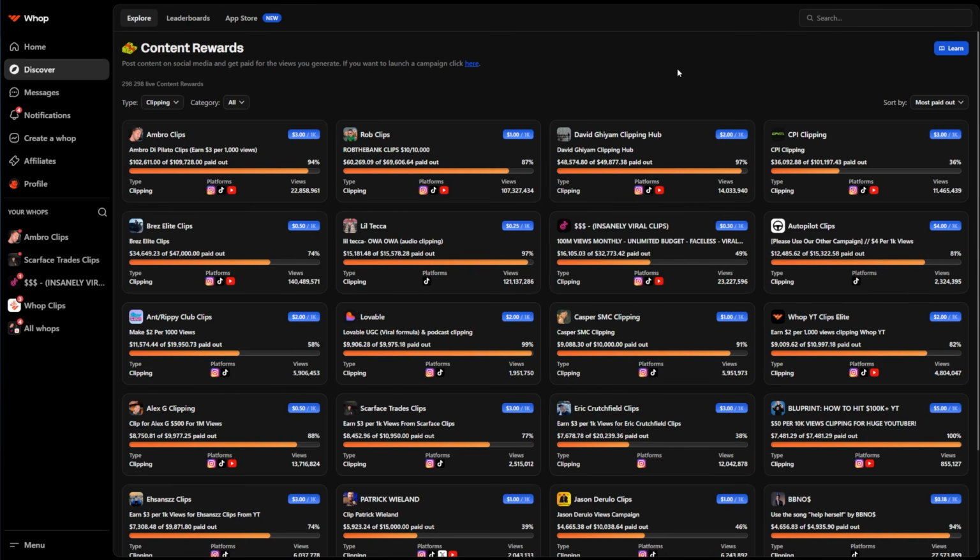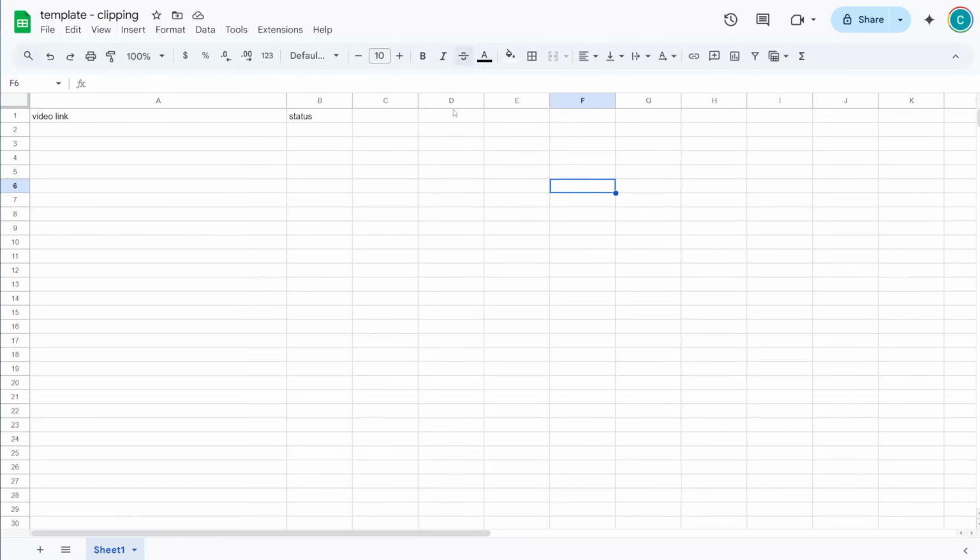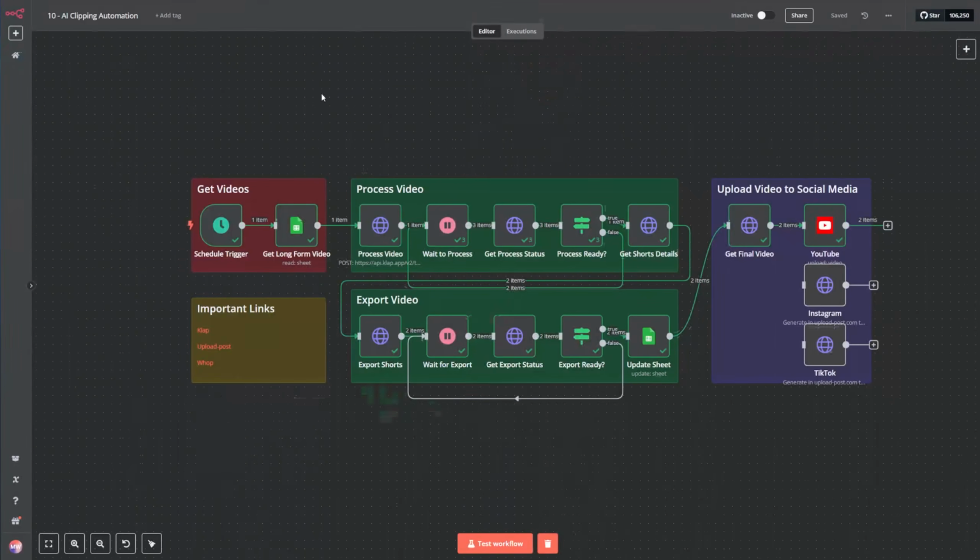While testing it, I found out that income was really limited by the amount of clips that I could make in a day. And to earn a serious amount of money, I had to spend many hours clipping. So I built this agent to automate this. So I only have to put my video URL here and the clip will be clipped and posted automatically. And the best part is that you can import this full agent with just one click.